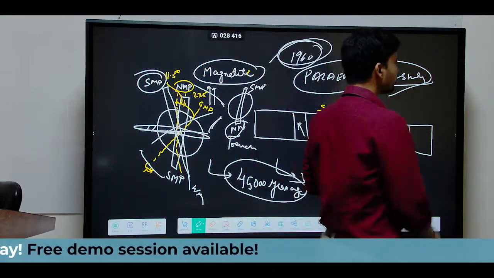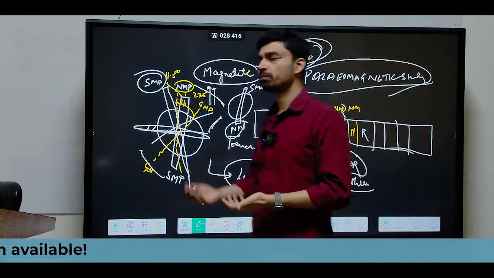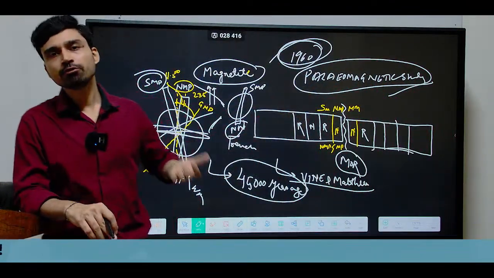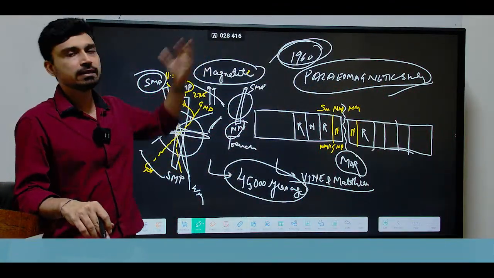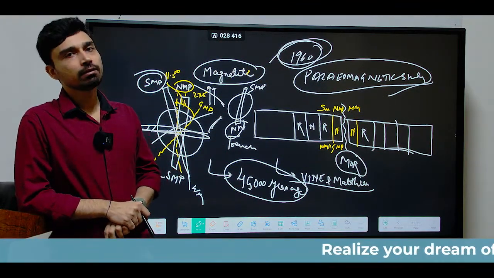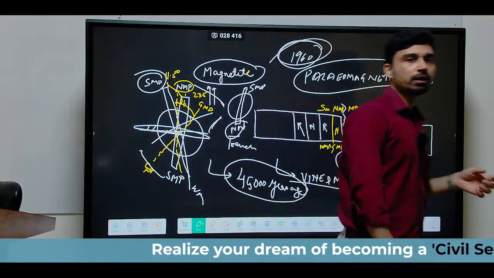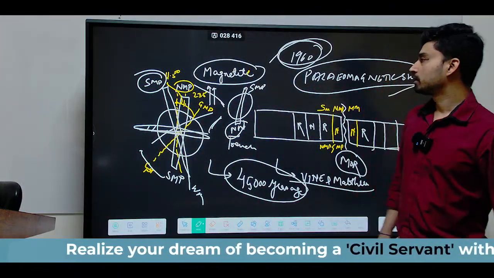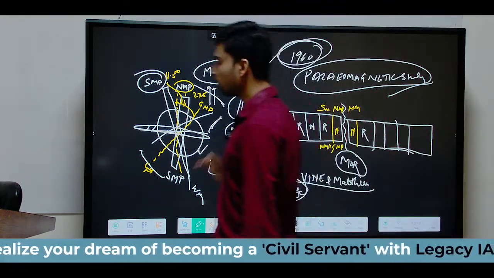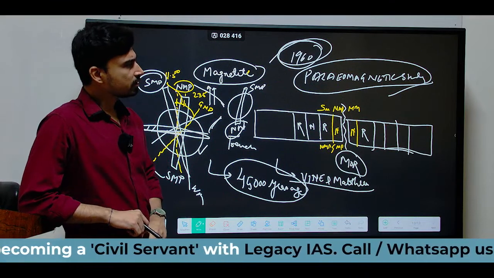All this together forms what we call the sea floor spreading theory. After the sea floor spreading theory, the next stage, in the early 1970s, was the plate tectonic theory given by Harry Hess, Morgan and J.T. Wilson. So that is all about the continental drift theory as well as the sea floor spreading theory.